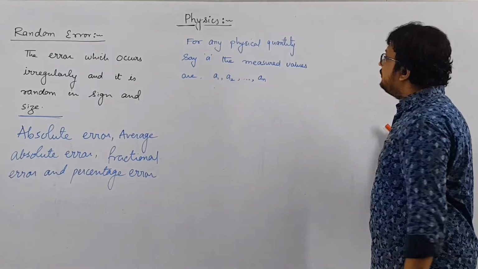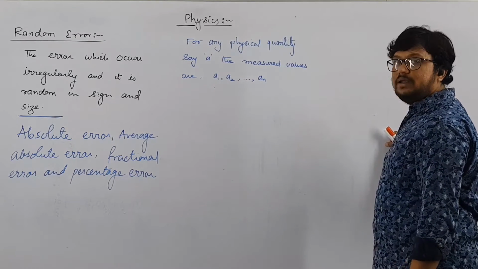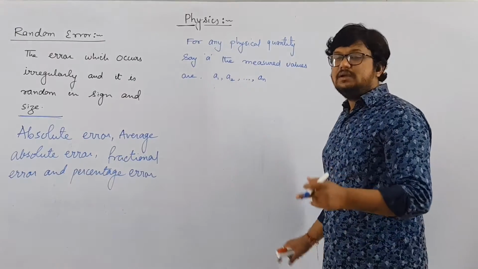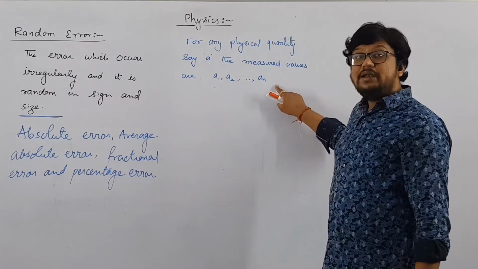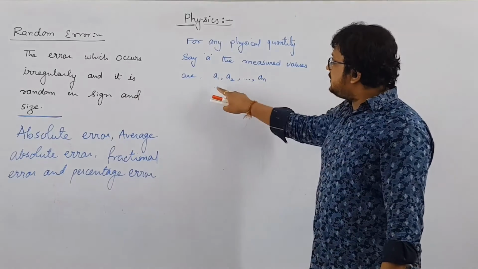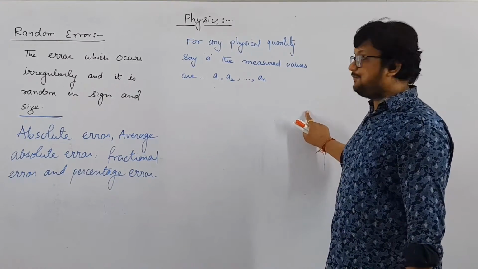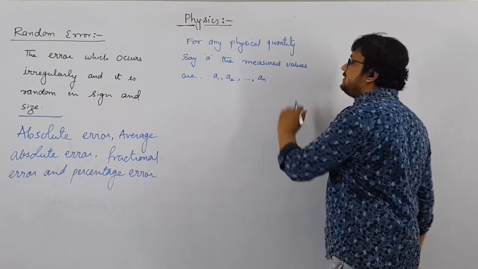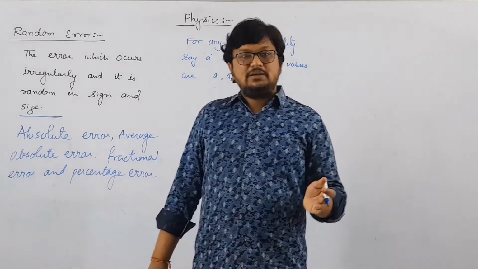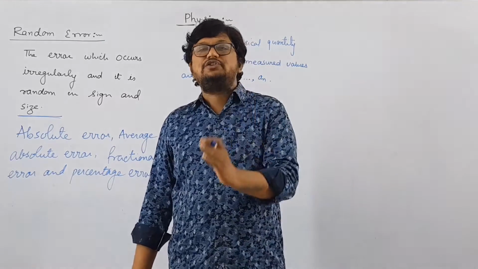For any physical quantity, say A, the measured values are A1, A2 up to An. That is, we have measured it n times, right? Now after getting these values, what do we have to do? We have to find the arithmetic mean. Arithmetic mean is simply the mean or the average value, right?